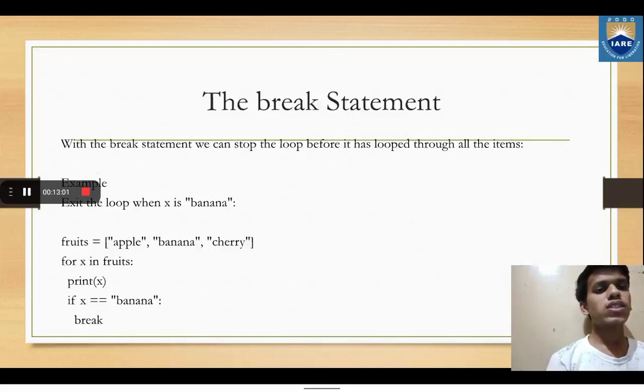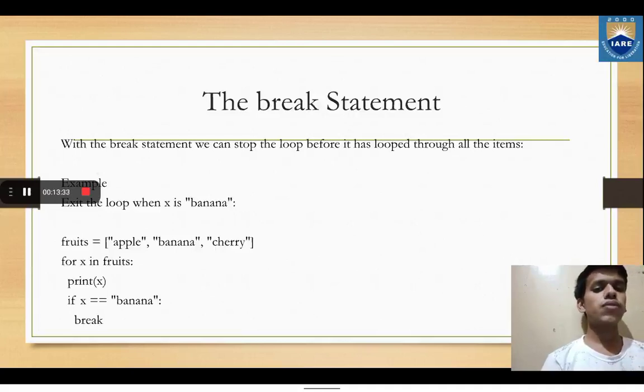With the break statement, we can stop the loop before it has looped through all the items. We can use the break statement in a for loop. If we want to stop a loop for a particular condition, we can use the break statement. So exit the loop when x is banana. That means if x is equal to banana, we should leave the loop. That means we do not want to do the execution after banana.